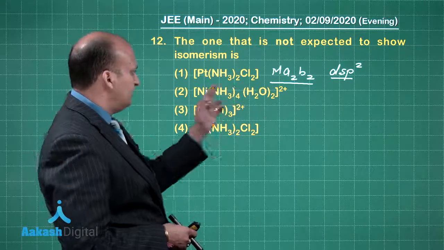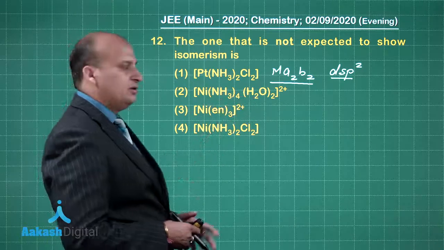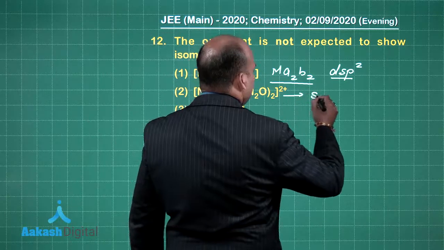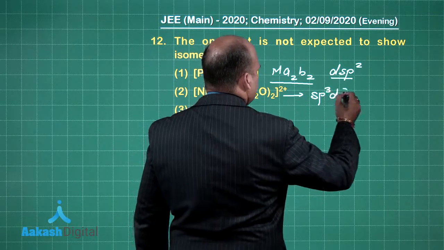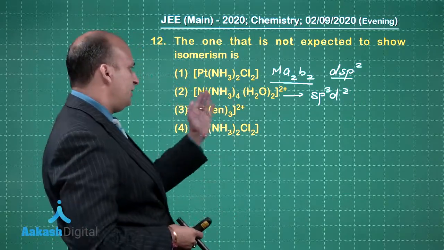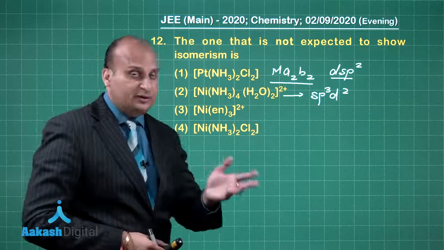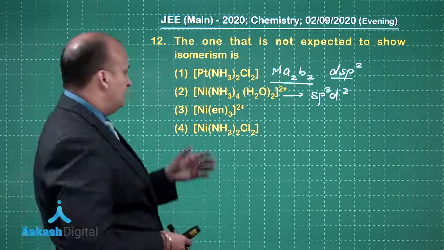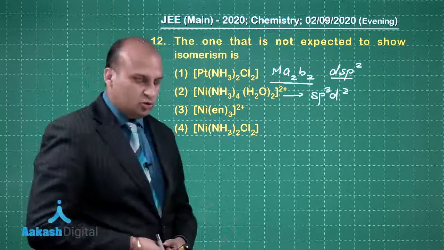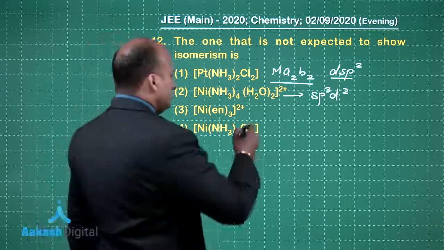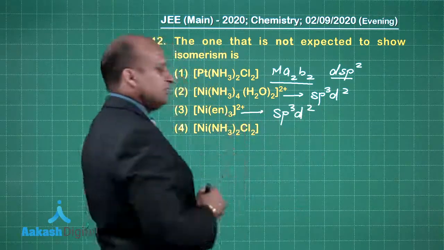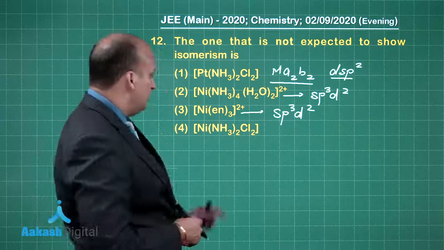Now over here, as you can see, nickel is in 2+ state and none of the ligands are strong. So basically you are going to get the sp3d2 hybridization. Okay, fine. Now for sp3d2 hybridization with Ma4b2 structure, you can have the geometrical isomerism. Okay. The third one, Ni(en)3 2+. See, in this case also you will be having the sp3d2 hybridization, and you can talk about the optical isomerism in this particular case. What about the fourth one?